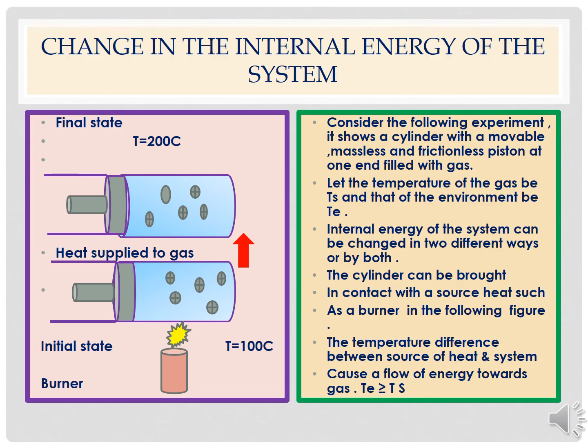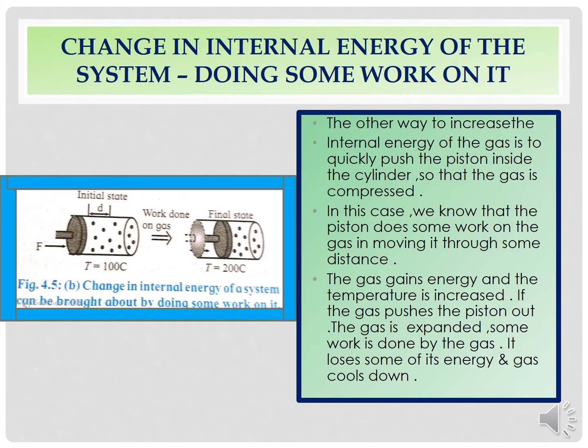and cool down. We are with the second part of the change in internal energy of the system, whereby I am showing that by doing some work on it, we can change the internal energy. As you could see in the diagram, students, there is an initial state which is showing you the temperature of 100 degrees Celsius. The work is done on the gas. Where the force is applied, you could see the piston moving ahead in the second figure, which is showing you the final state with the temperature at 200 degrees Celsius.